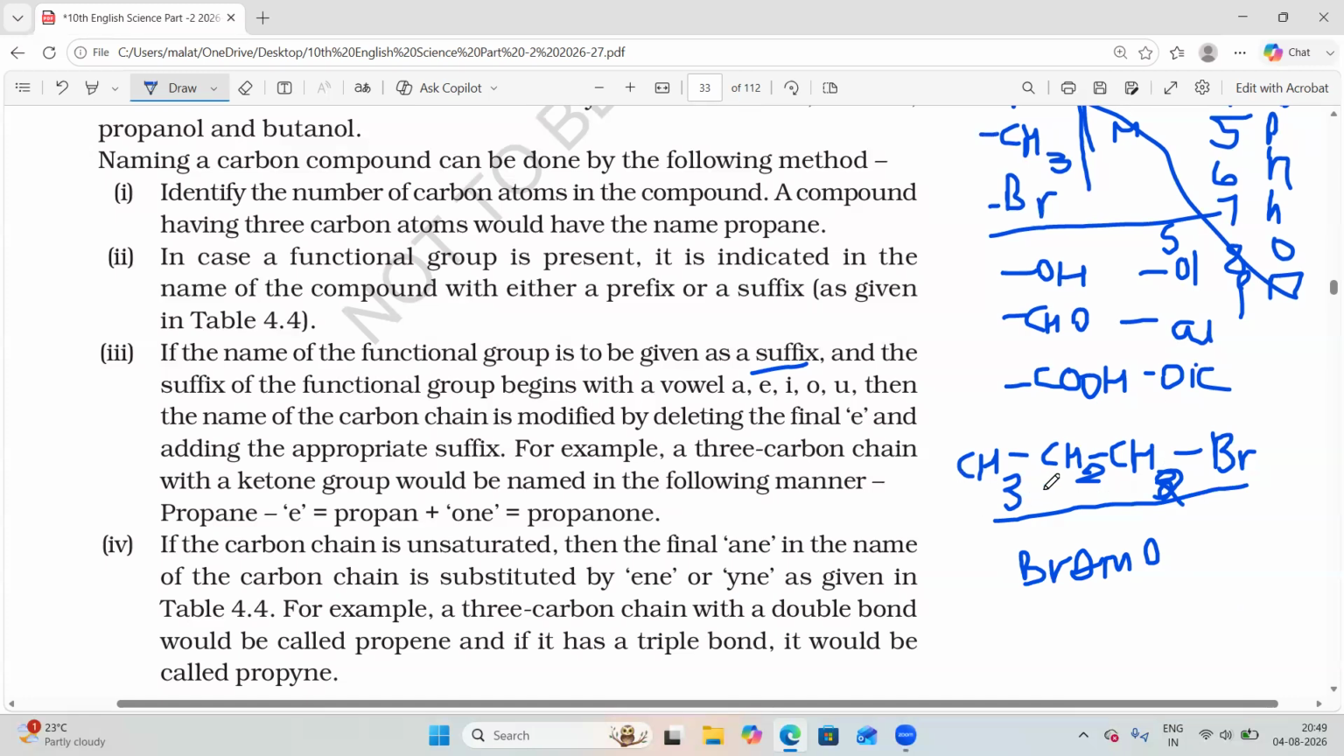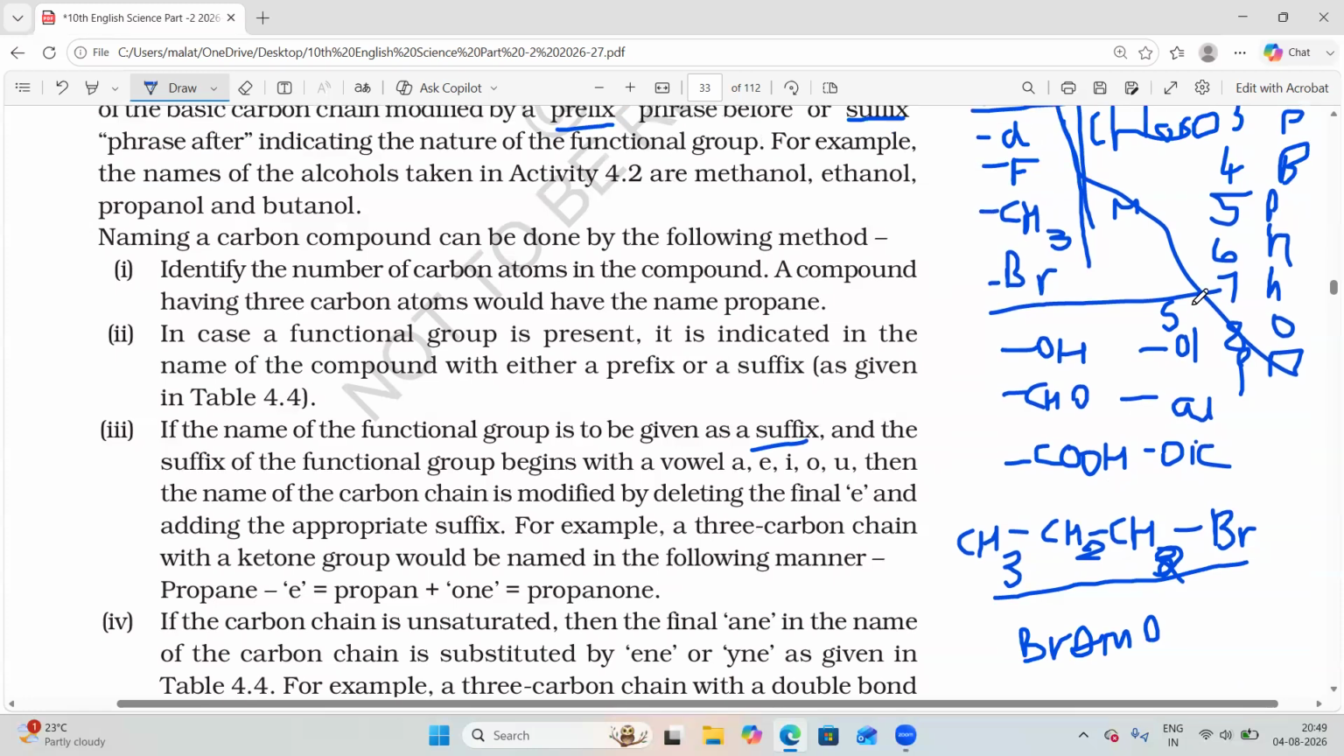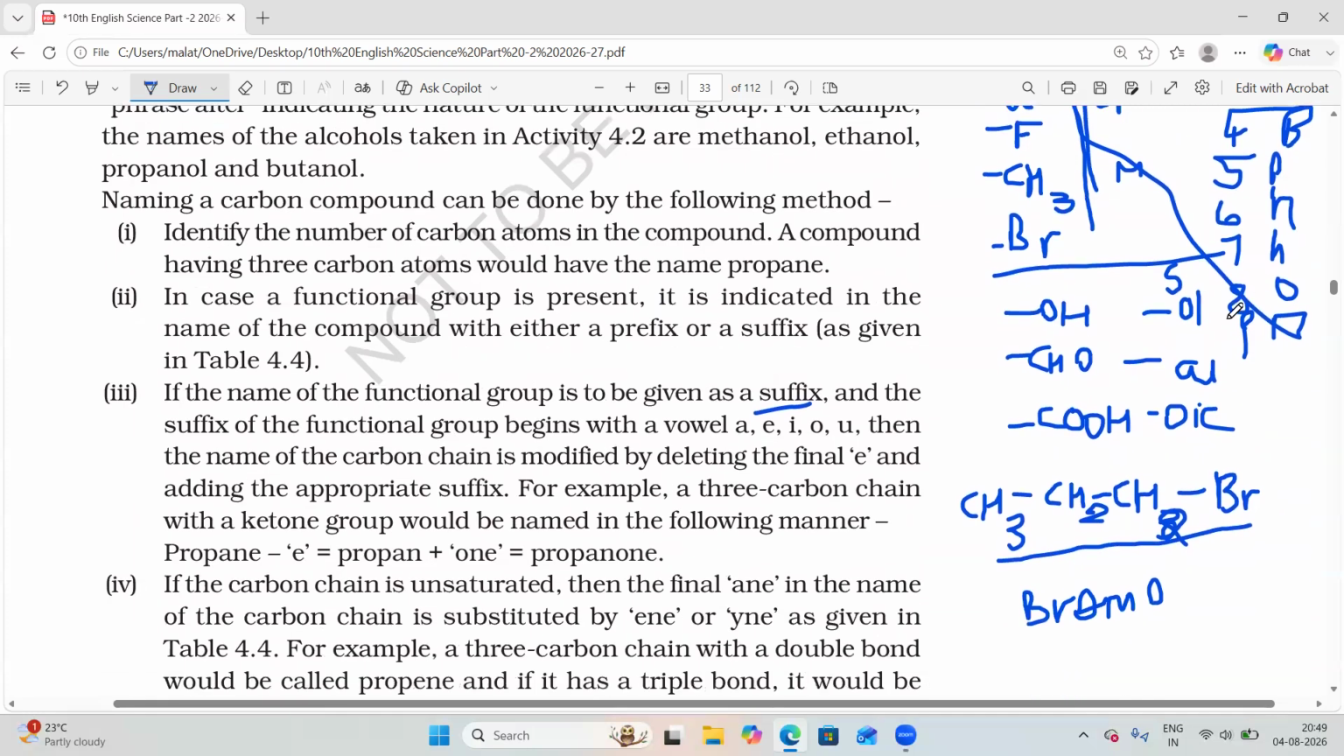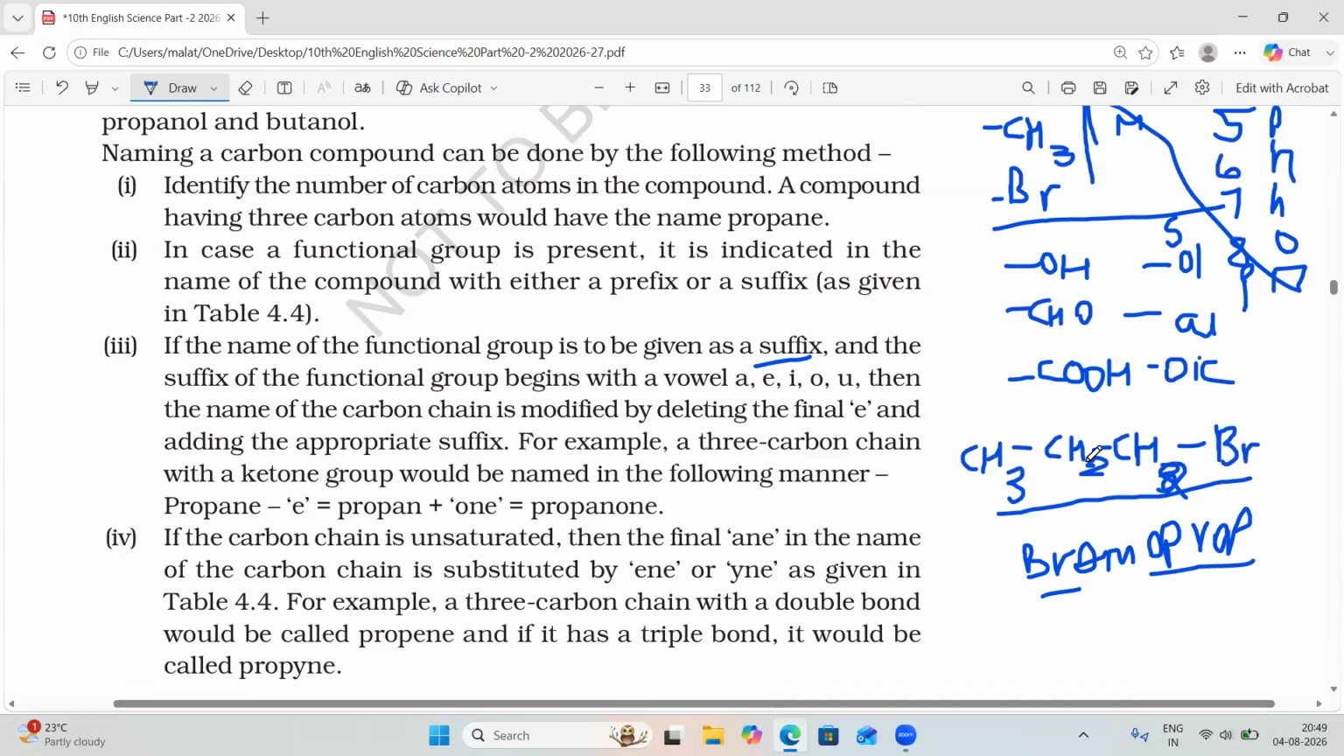How many carbon atoms are here? 1, 2, 3. If three carbon atoms are present, what should we write? Prop. Right. Now you should understand how to write: one is a prefix, one is a word root. And one more thing you should remember: for carbon atoms having single bonds, we should write ANE.